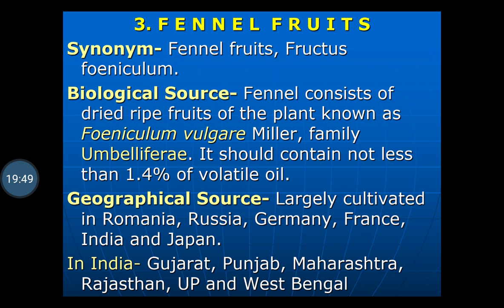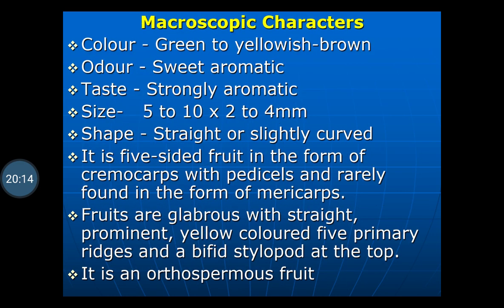Geographical source: largely cultivated in Romania, Russia, Germany, France, India, and Japan. In India, it is cultivated in the states such as Gujarat, Punjab, Maharashtra, Rajasthan, Uttar Pradesh, and West Bengal. So the fennel consists of the dried ripe fruits of the plant Foeniculum vulgare belonging to family Umbelliferae.